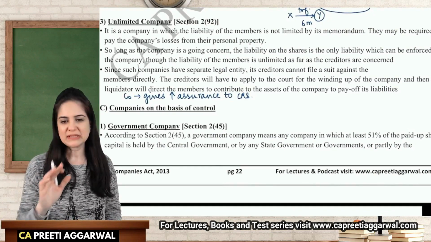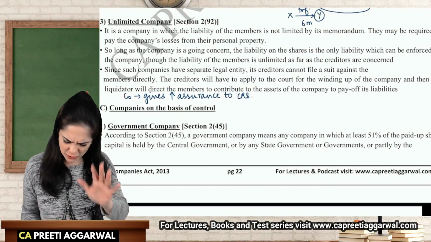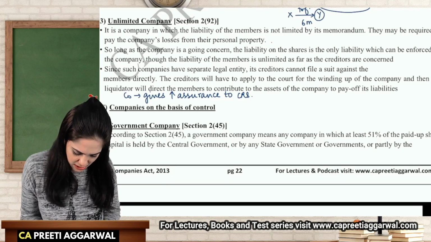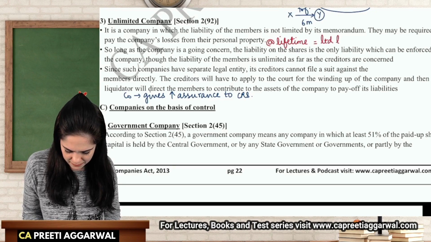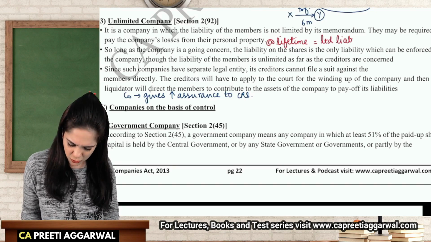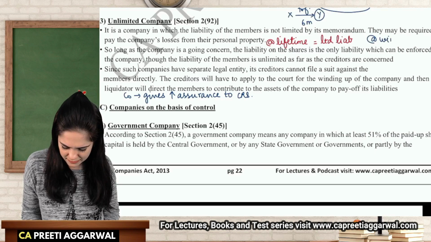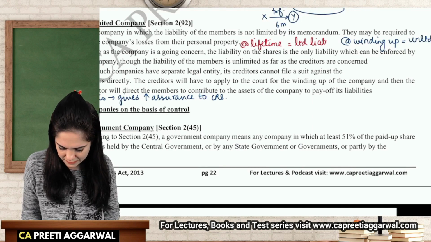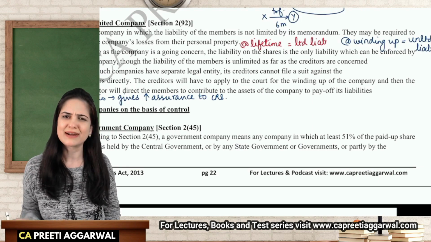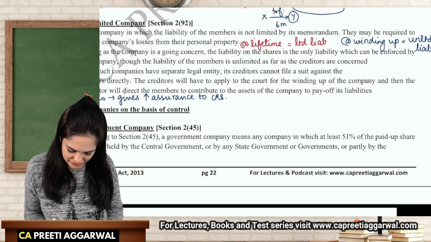Now, what happens in case of unlimited liability? See, you need not worry because during the lifetime, members enjoy limited liability. It's only at the time of winding up that the liability is unlimited. Why worry about that now? At the time of winding up, what will happen?